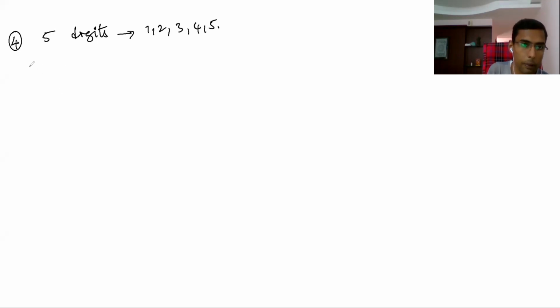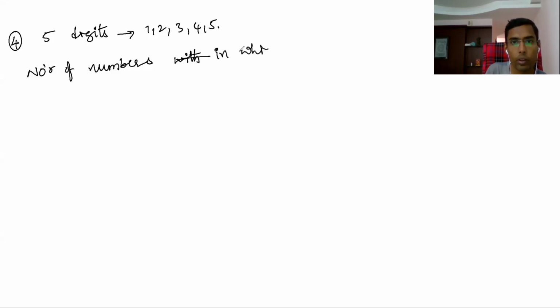So what I want is the number of numbers in which at most 7 digits are present. Question, please understand: number of numbers in which at most 7 digits.